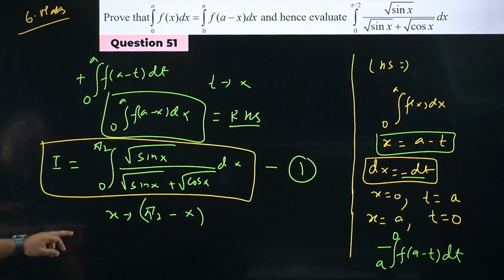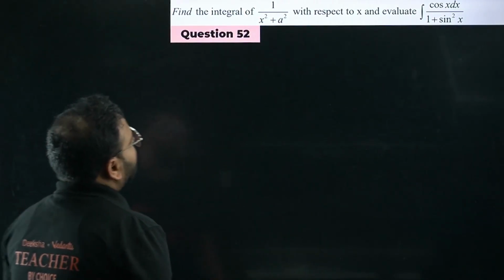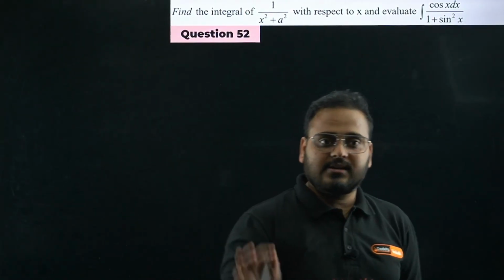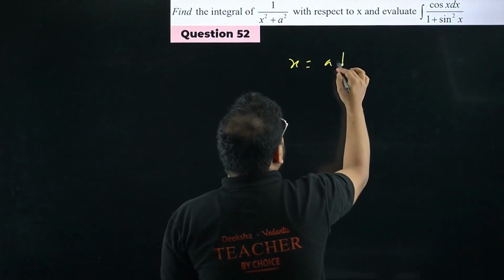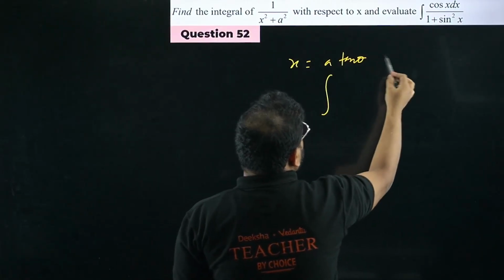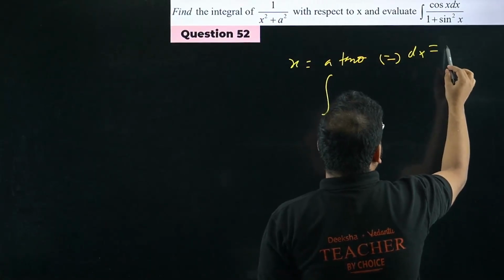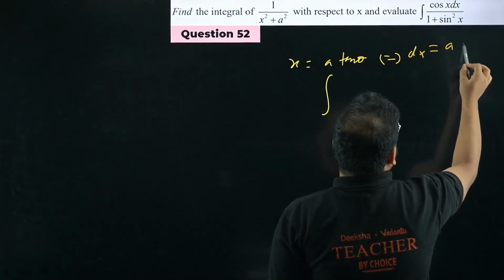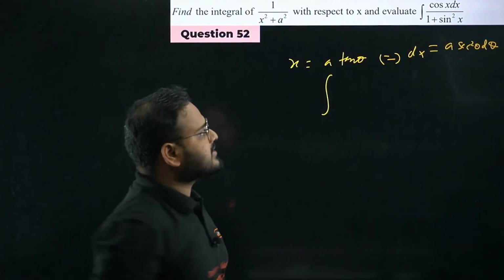Now moving on to question number 52. Find the integral of 1 upon x square plus a square with respect to x and evaluate this condition. Again, it's a 5-marker question. Very simple. Just take x as a tan theta. Please check. Derivative you have to take, of course. dx will become a sec square theta d theta. Differentiate this, it will become a sec square theta d theta.